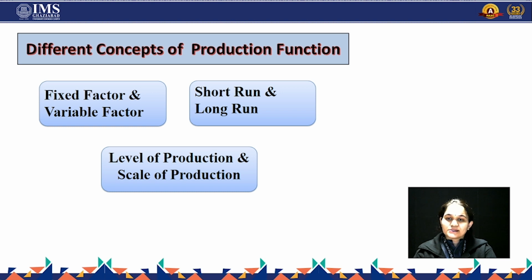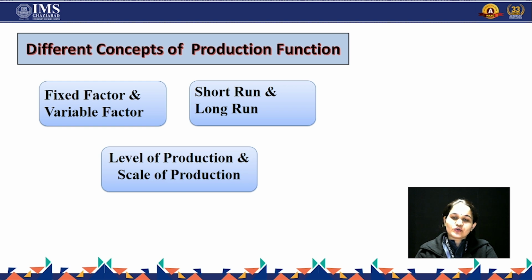Then the last concept is level of production and scale of production. If we talk of level of production, we consider the quantity that we are producing at a particular point of time. It's again a short run concept, because here we are assuming how much we are able to produce in terms of goods or services at a particular point of time.